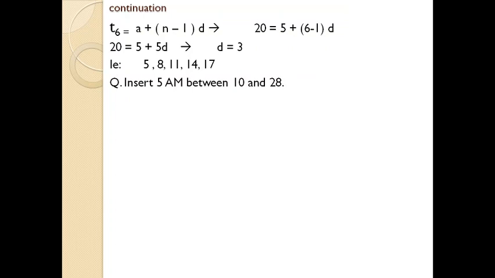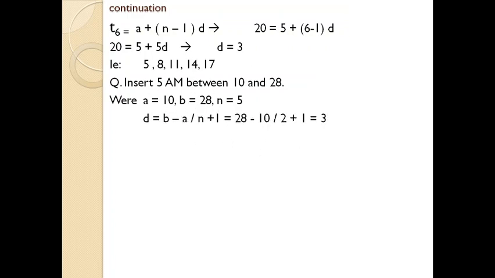Okay, next one, insert 5 arithmetic means between 10 and 28. Same question which we have discussed just previously. In this question, we can apply a bit more simple equation. It's a simple equation, otherwise known as a shortcut equation. Just remember both cases, because we might come across both situations. Here the question is given, A is 10, B is 28, N is 5. There is an equation for finding out the arithmetic mean situation where D equal to, is a simple method for finding D directly. We can find the value of D directly.